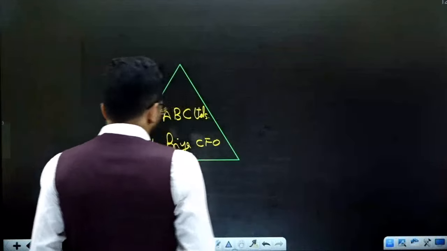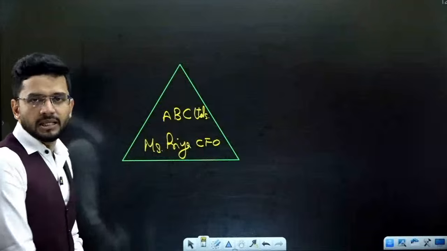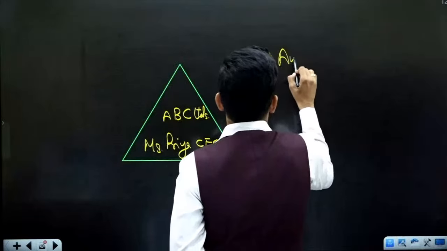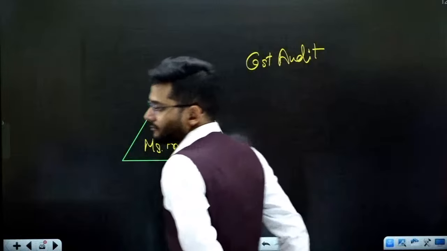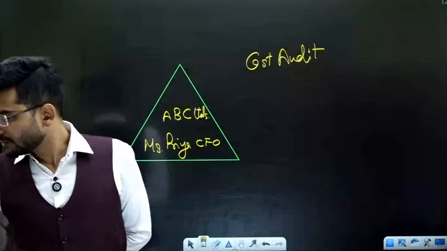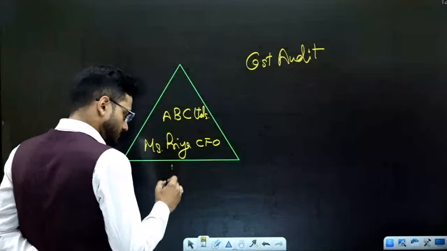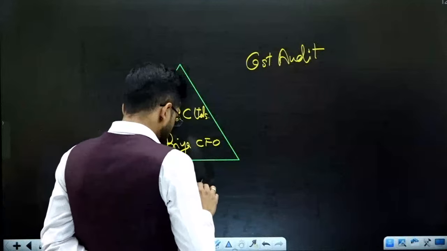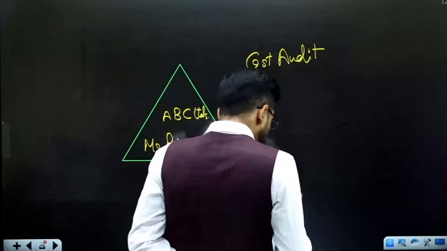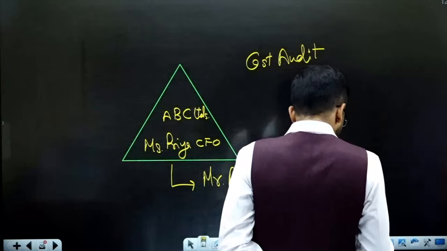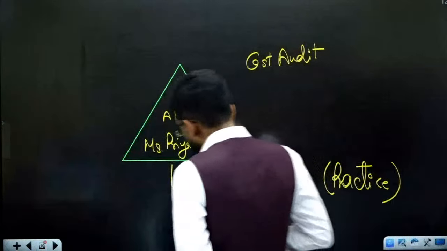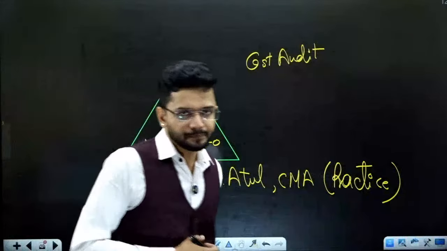All right, sir. Got it. Okay. Now, ABC Limited, Miss Priya is the CFO of this particular company. The company is falling under the purview of cost audit. Miss Priya's husband, Mr. Atul, is a CMA having his own practice.